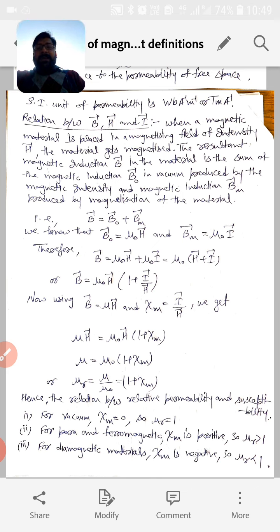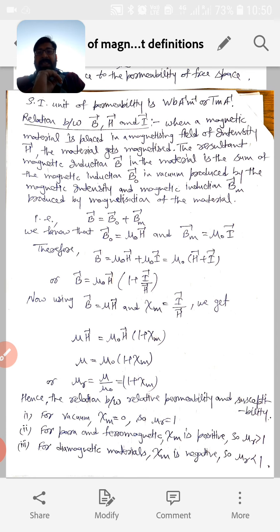When a magnetic material is placed in a magnetizing field of intensity H, the material gets magnetized.